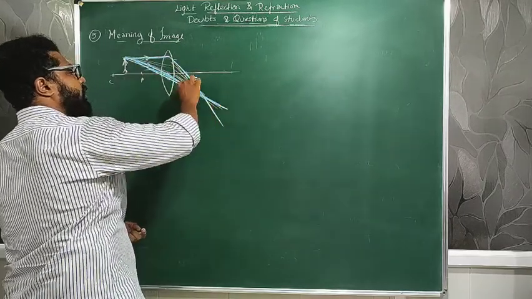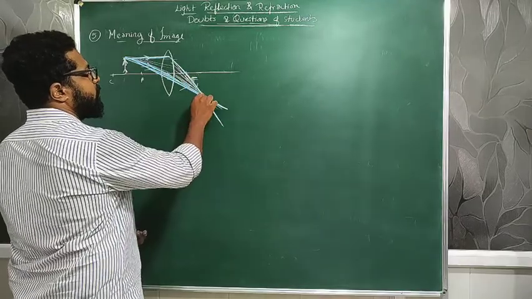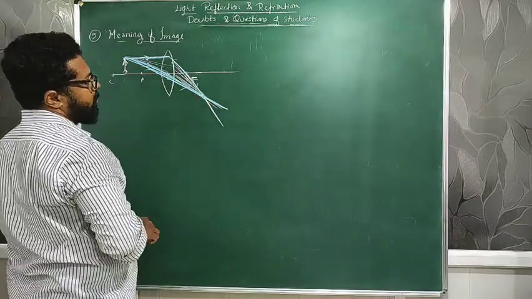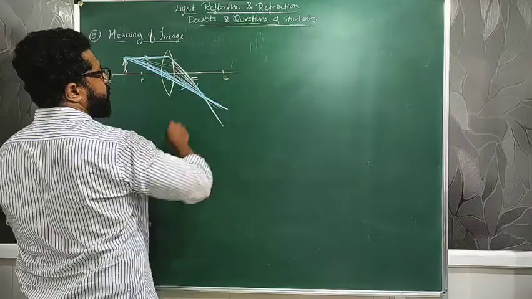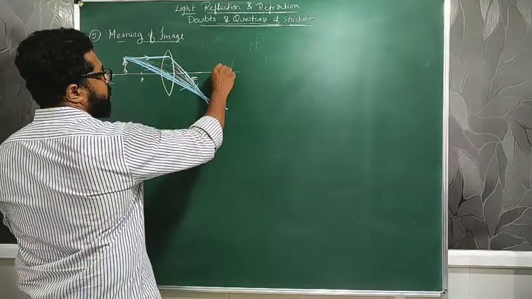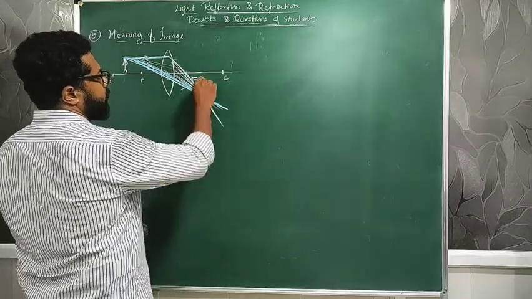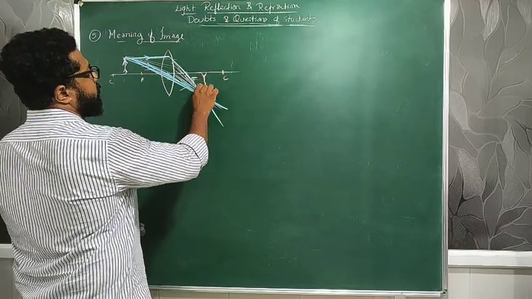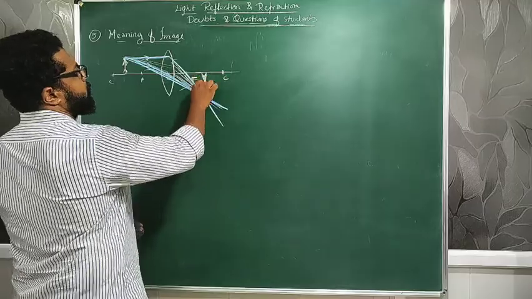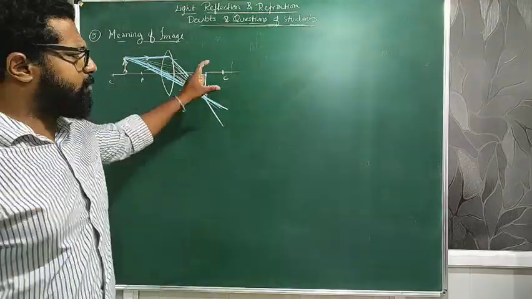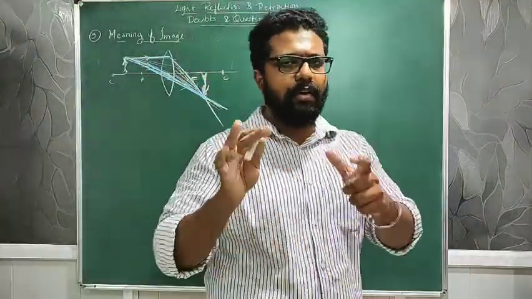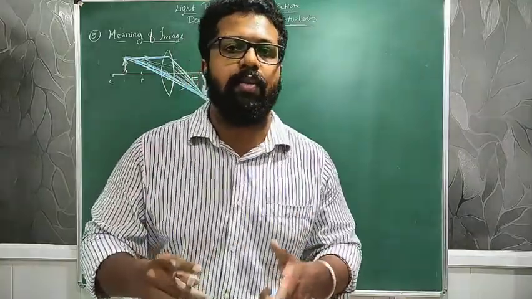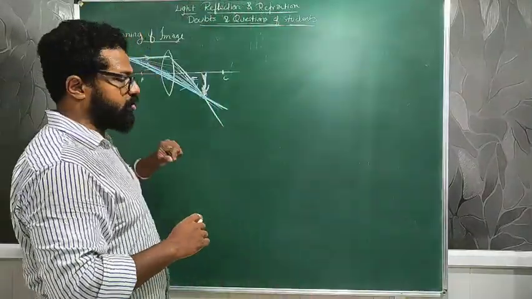So the optic center light ray will go undeviated, and the image is formed at this particular point, meaning in between the center of curvature and the focus. That means you can see that the head of the person will be inverted in this way. Let's not concentrate on inverted and erect images. I'll tell you what it is later. But now concentrate on what I just told you about the image.